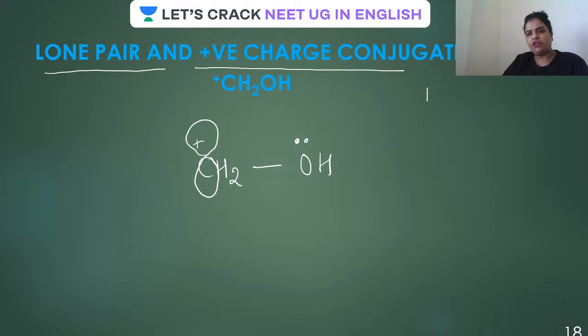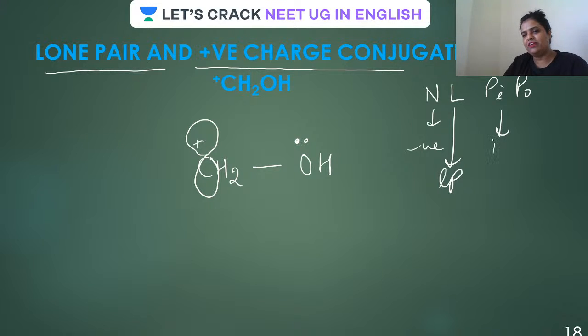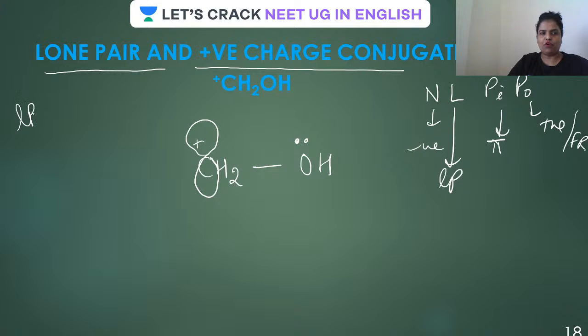So what will happen? Again, you have to remember the sequence: Nu to E, negative then lone pair, then pi, and this is what, either positive or free radical. So here the electron will flow from lone pair to positive charge, isn't it? The electron will flow from lone pair to positive charge. Okay, guys, is that clear? So this will flow like this, guys. And yes, this is the first structure.